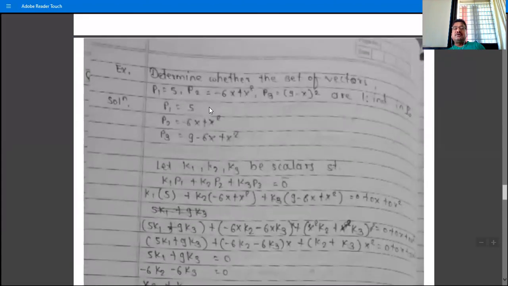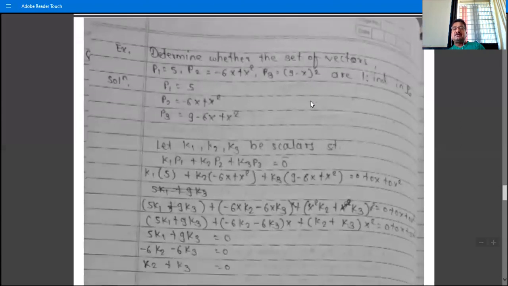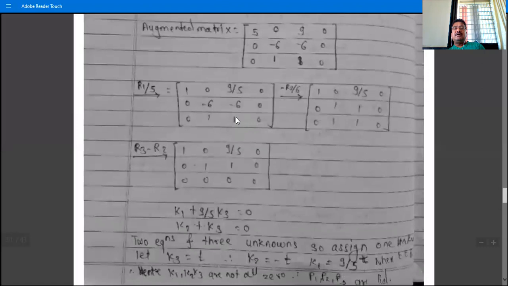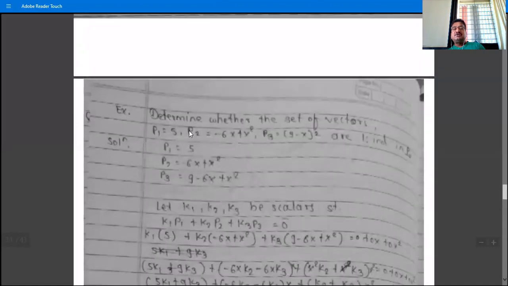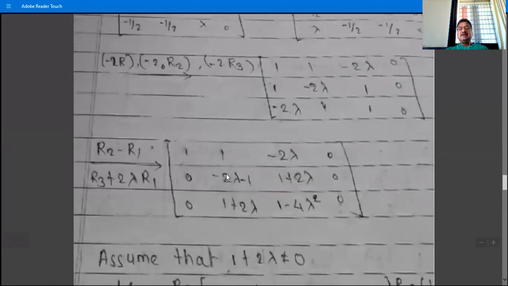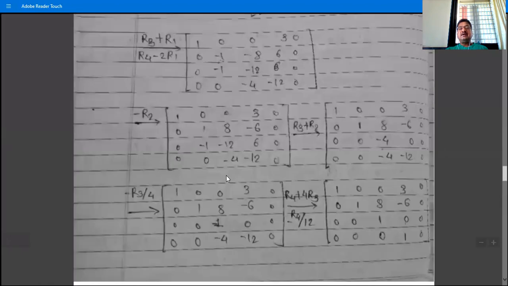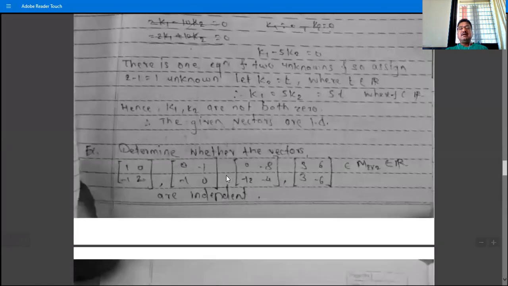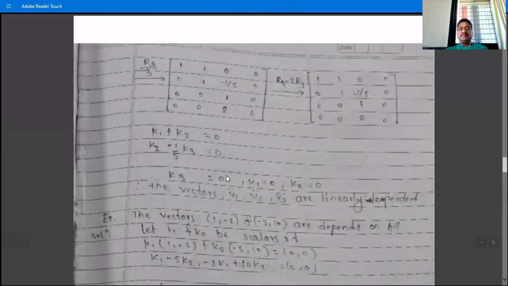If we observe this example, 5, 6x plus x square, 3 minus x square, what is the answer? This set is linearly dependent, so it is not a basis. This set P1, P2, P3 is not a basis because it is linearly dependent. A set from P2x is a basis if it is linearly independent.